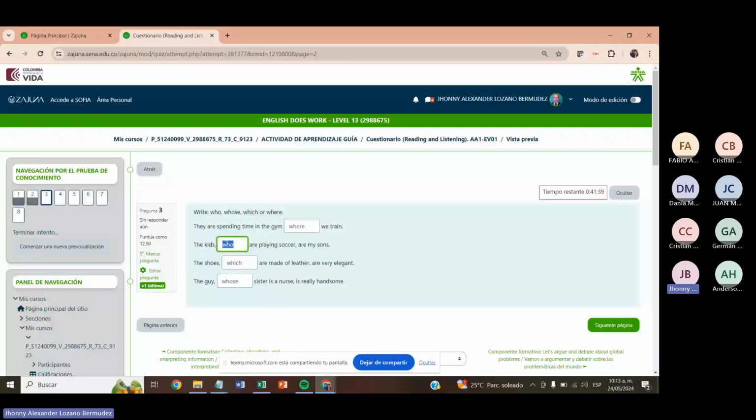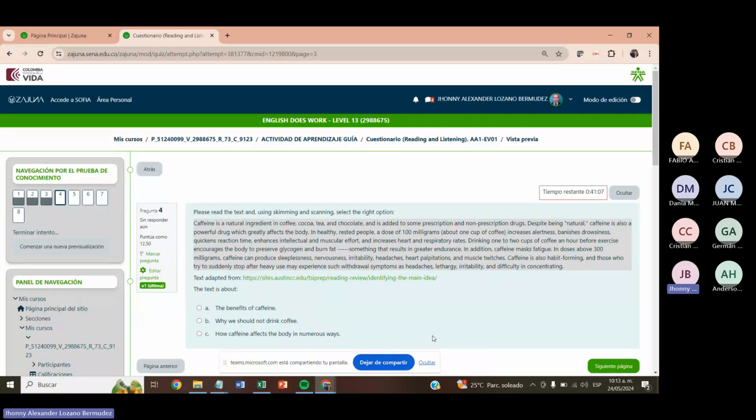So when we talk about places, where; when we talk about people, who; when we talk about things, which or that; and when we talk about possessions, whose. Even though we cannot say that this lady is a possession of this guy, for grammar purposes that would be the right way to express it. Okay, let's continue.